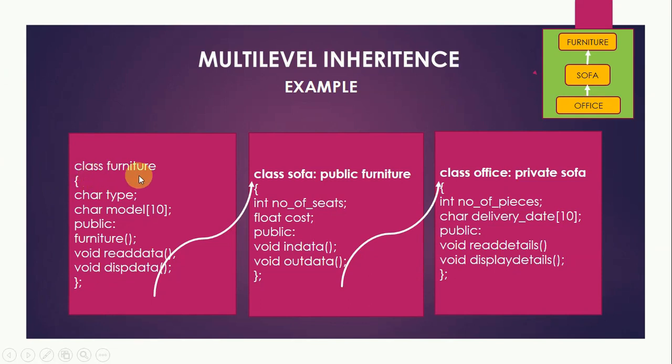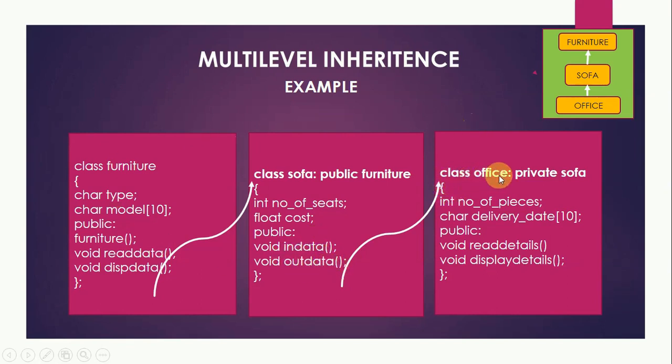Let us see a class furniture. It has the data members, private members as type and model, and then the public members are its constructor and read data and display data. Then you can see class sofa. It is inheriting publicly from class furniture, this public furniture, and it has members as number of seats and cost, and the public members are in data and out data.